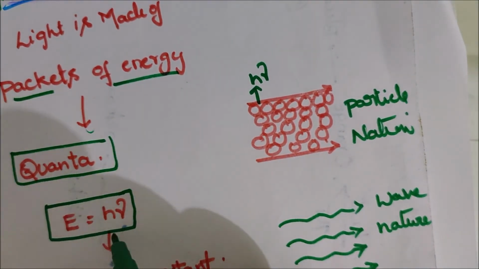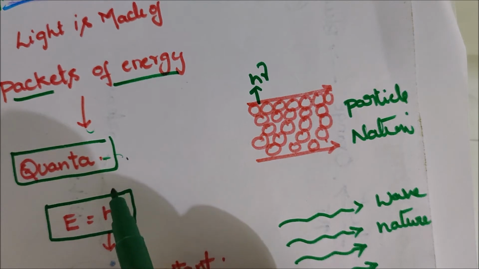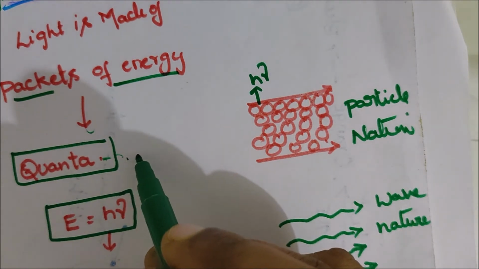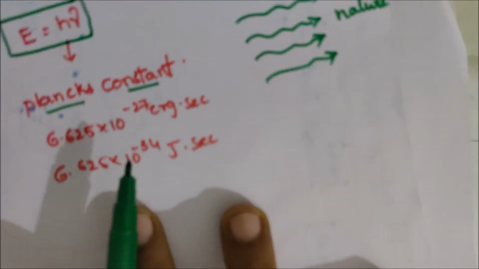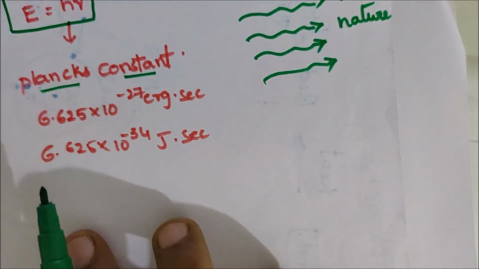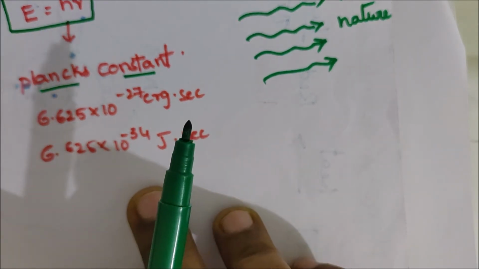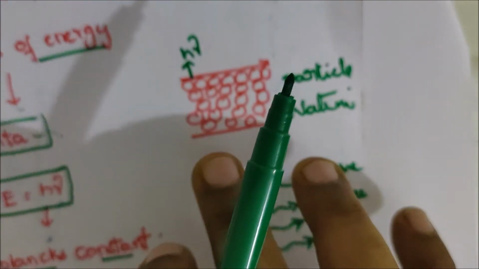Here energy is equal to h mu. Quantum relates to the frequency of radiations, that is E equal to h mu. Here h is called Planck's constant, and its values are constant: 6.625 into 10 to the power of minus 27 erg second, and another value of Planck's constant h is 6.625 into 10 to the power of minus 34 joule second.